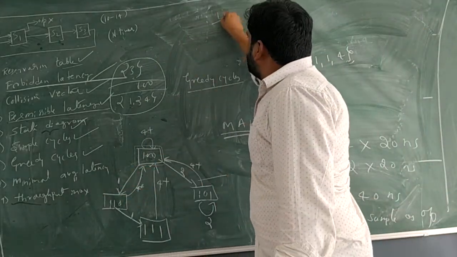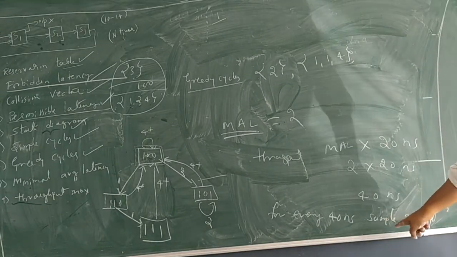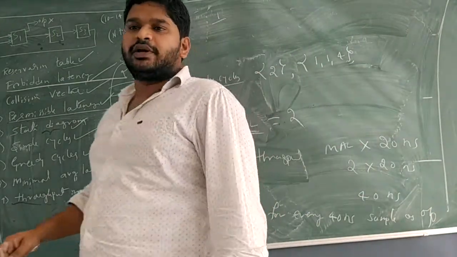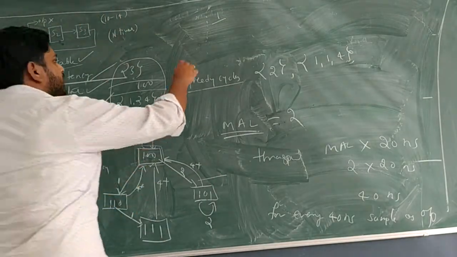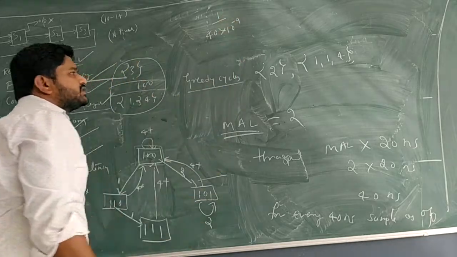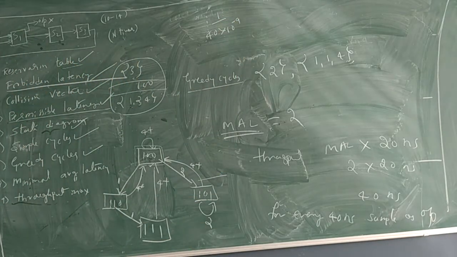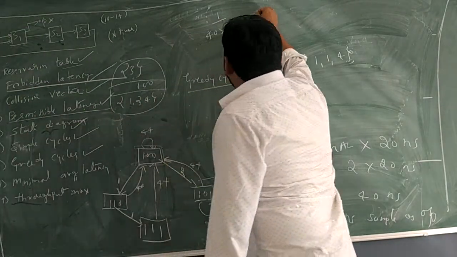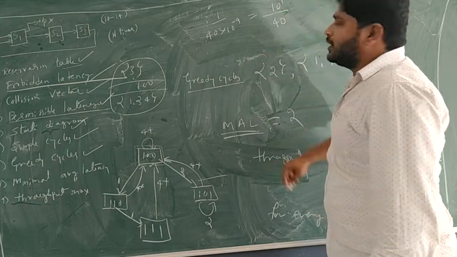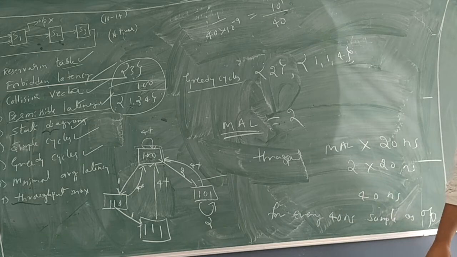Throughput is equal to 1 divided by the 40 nanoseconds. So here it is 1 divided by 40 into 10 to the power of minus 9, because it is nanoseconds, which we will get approximately as 10 to the power plus 9 divided by 40.